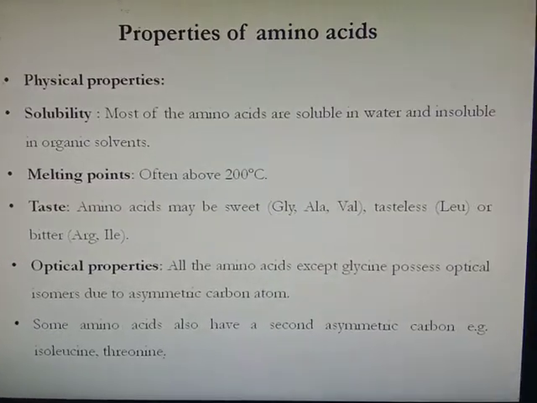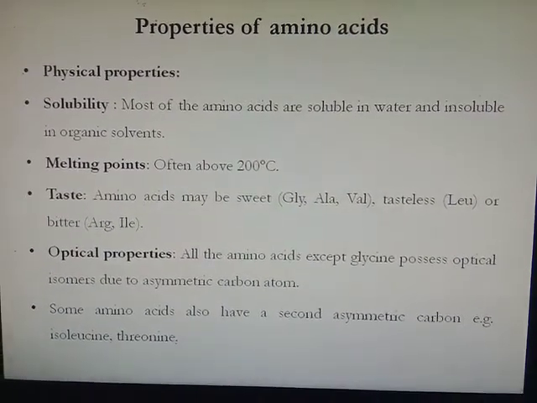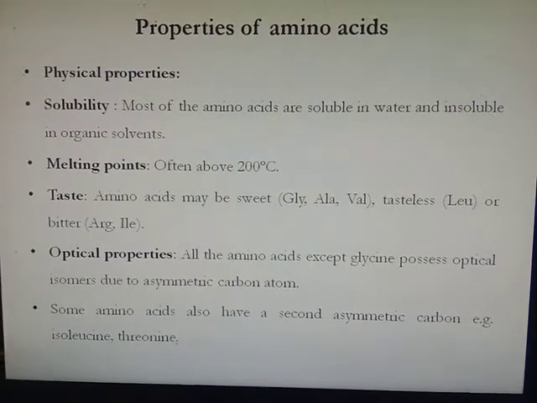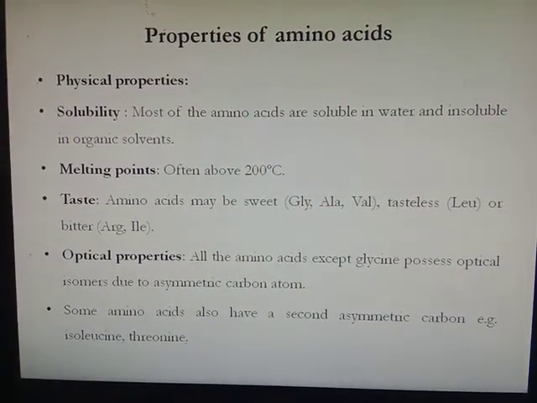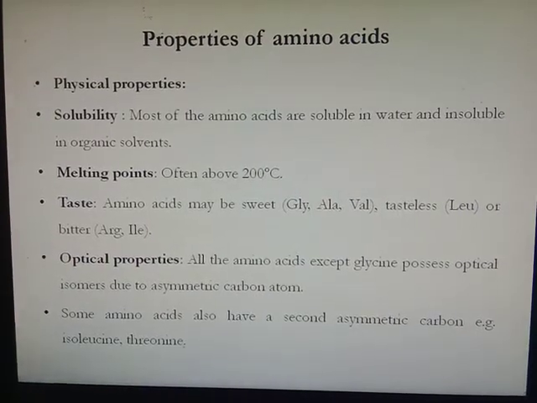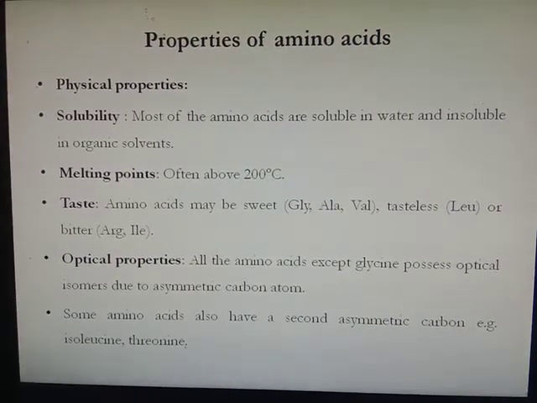Students, welcome to the next lecture of biochemistry of proteins. In the last lecture, we discussed the classification of amino acids. Now we will see the properties of amino acids.